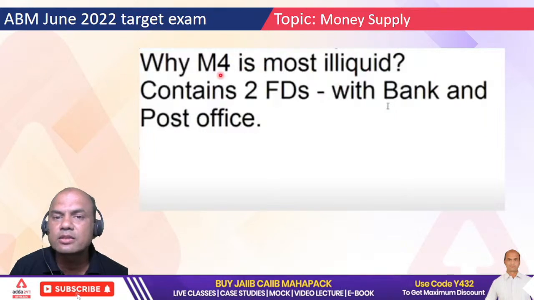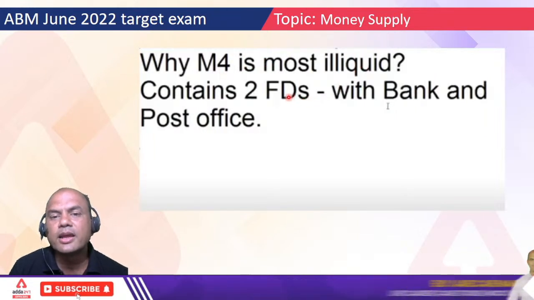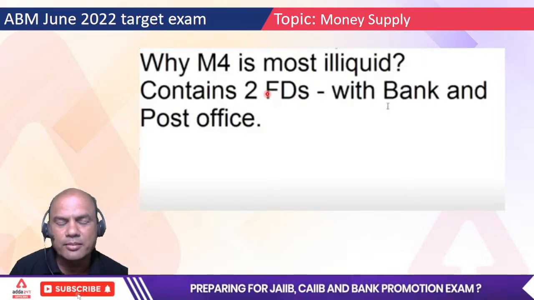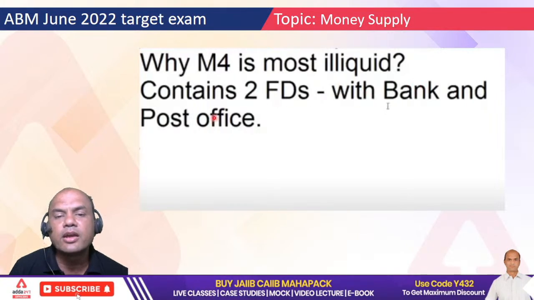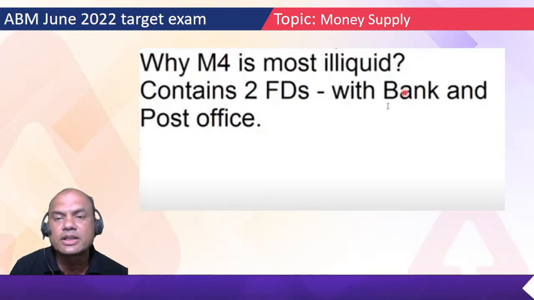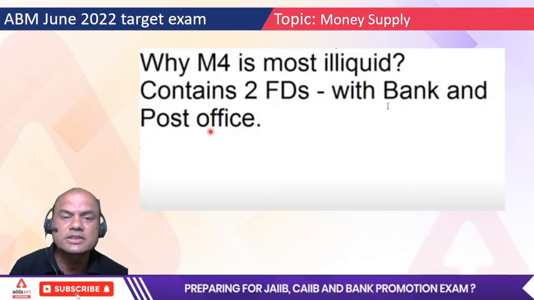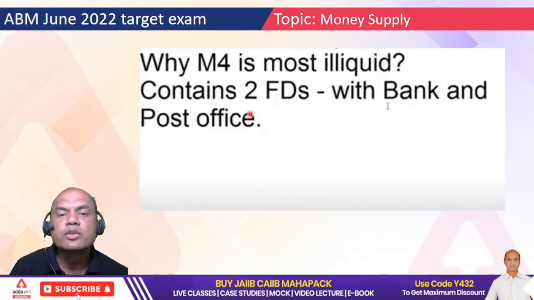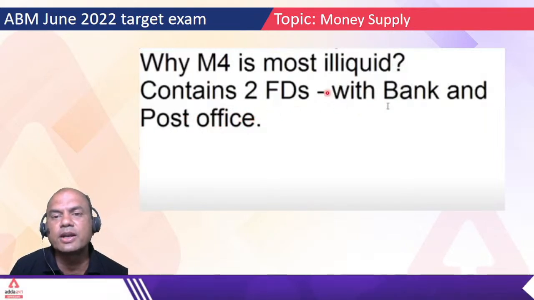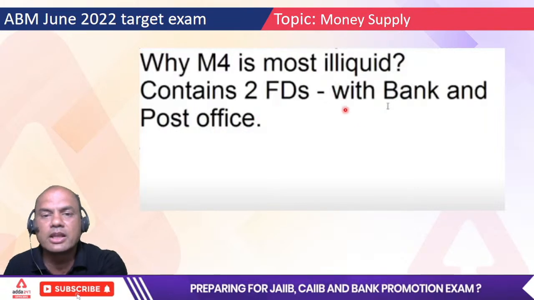M3 includes M1 plus time deposits with bank, so one time deposit we have with the bank. And M4 means M3, so this time deposit comes in, plus all deposits with the post office, so again time deposits with the post office. So it has two FDs. That's why it is the most illiquid money.